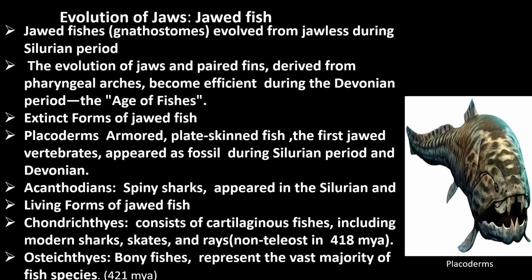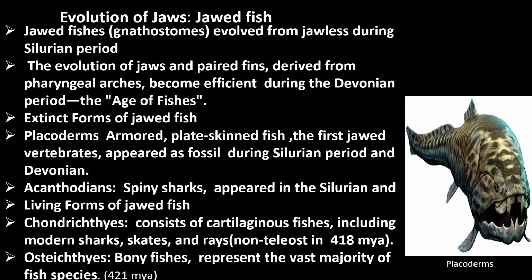So the extinct forms of jawed fish is placoderm, which is shown in the picture. It is an armored plate-skinned fish. It is the first jawed vertebrate, and its fossils are found during Silurian period and Devonian period. At the same time, acanthodians is another fossil found, which are spiny sharks that appeared in the Silurian period.